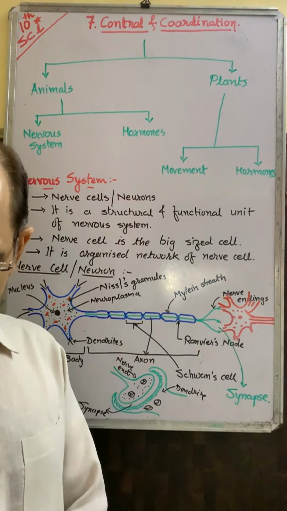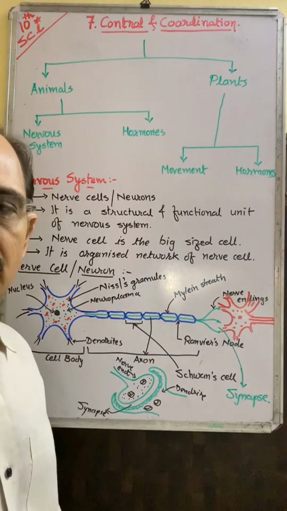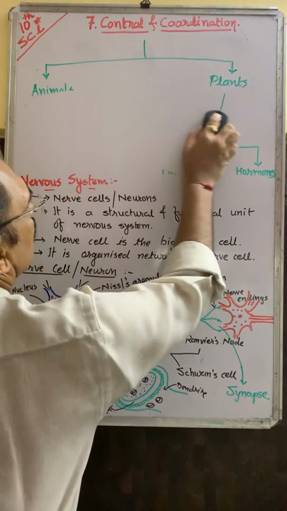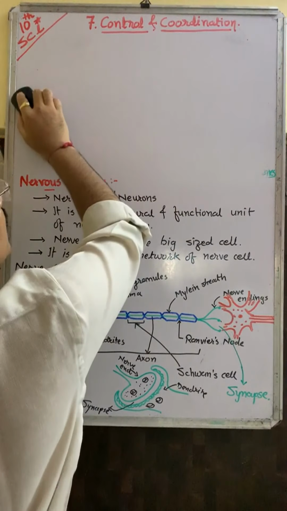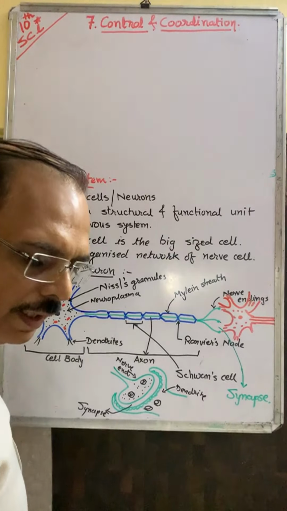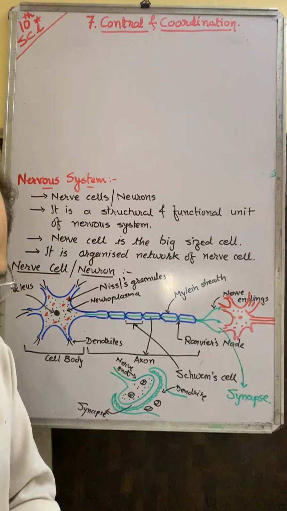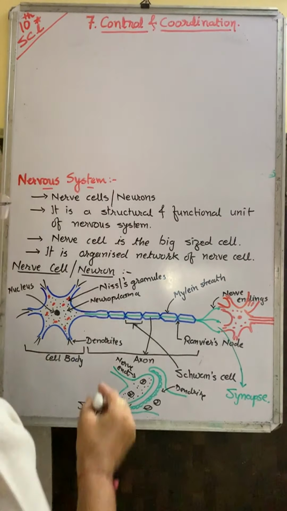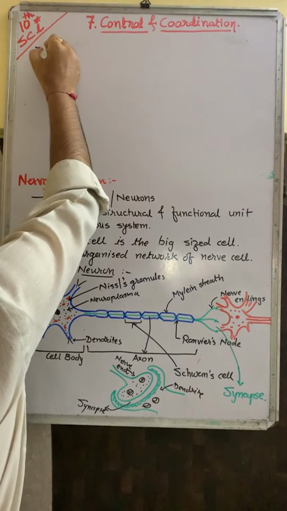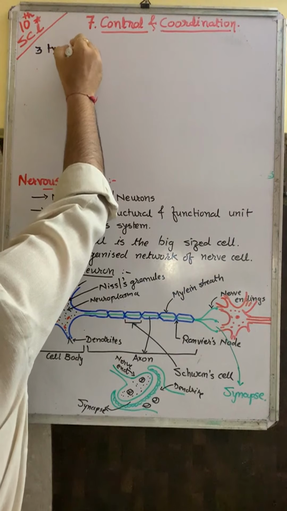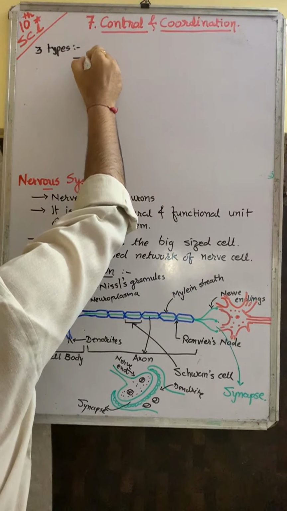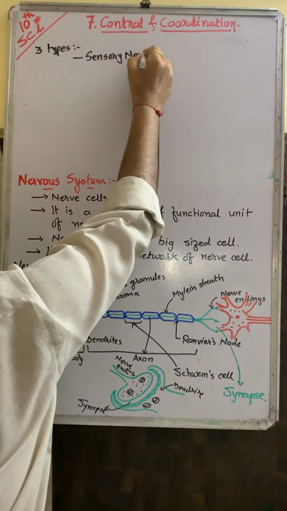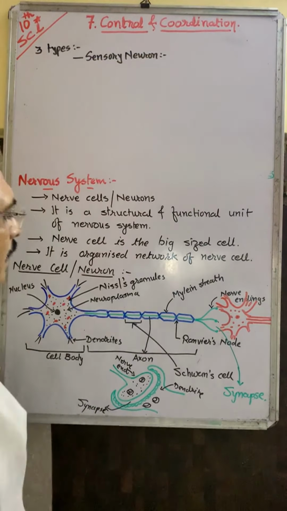Now I told you that there are three types of nerve cells. First is sensory, second is motor, and third is mixed. Mixed is also known as association nerve cells. First is sensory neuron.